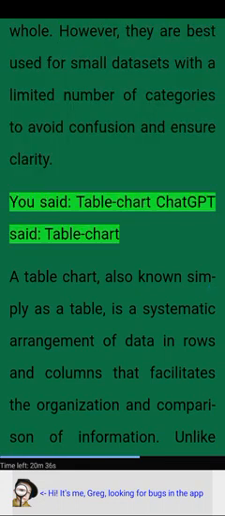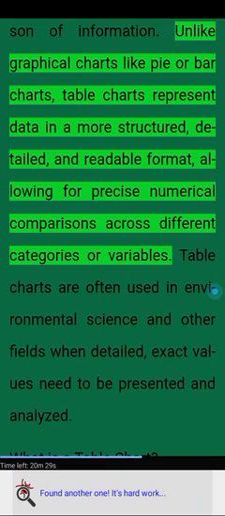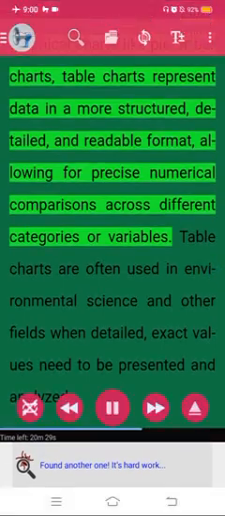Table chart. A table chart, also known simply as a table, is a systematic arrangement of data in rows and columns that facilitates the organization and comparison of information. Unlike graphical charts like pie or bar charts, table charts represent data in a more structured, detailed, and readable format, allowing for precise numerical comparisons across different categories of variables.